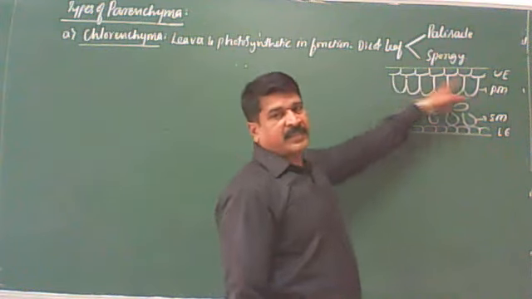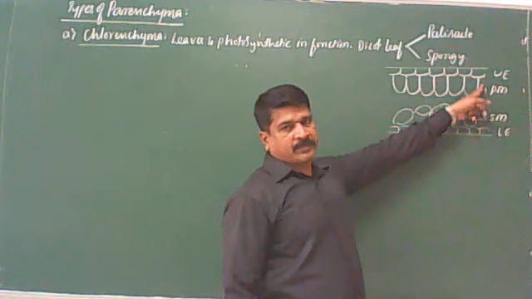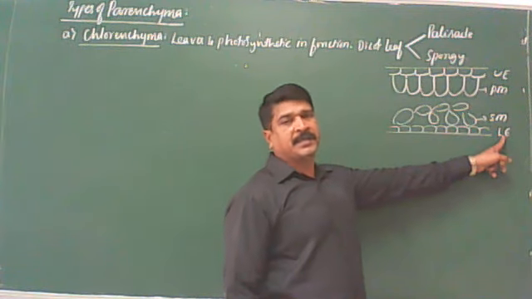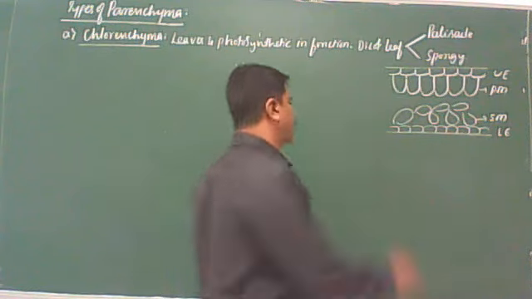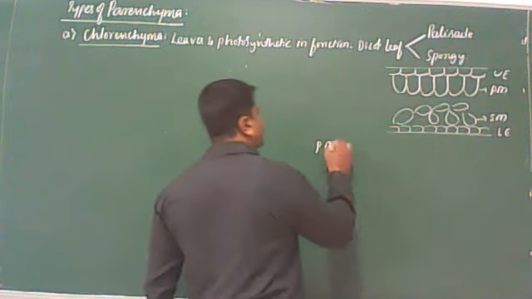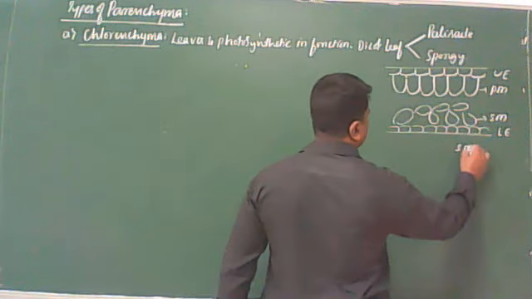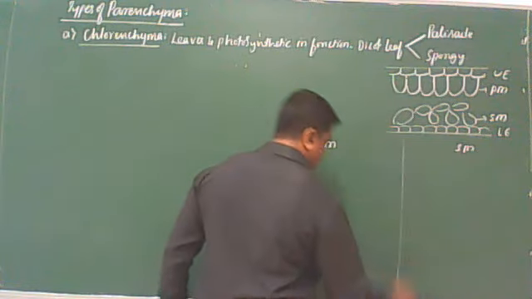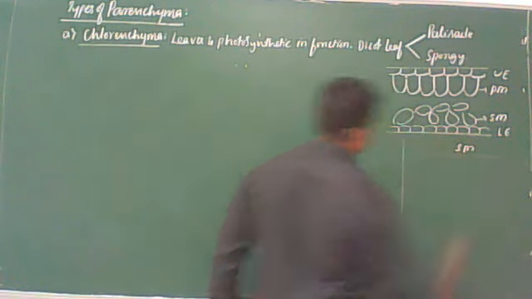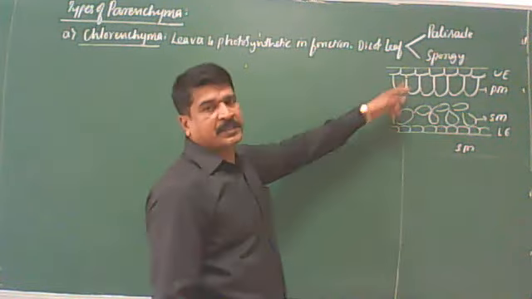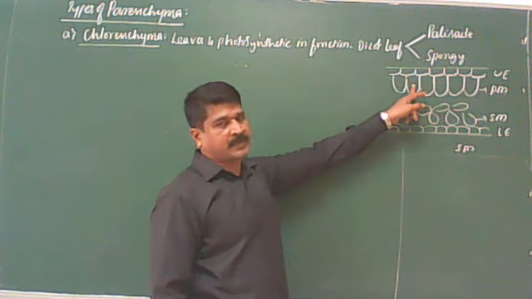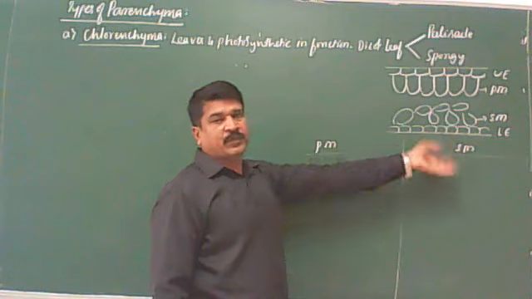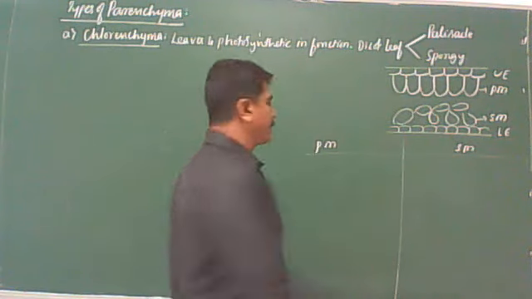Palisade cells are always present below the upper epidermis. Spongy cells are present above the lower epidermis. One difference, right here: palisade mesophyll and spongy mesophyll. As I said, palisade mesophyll is present below the upper epidermis, and spongy mesophyll is present above the lower epidermis.